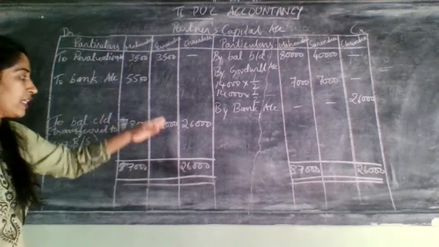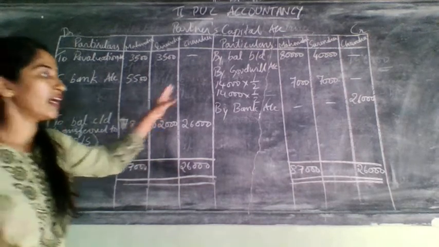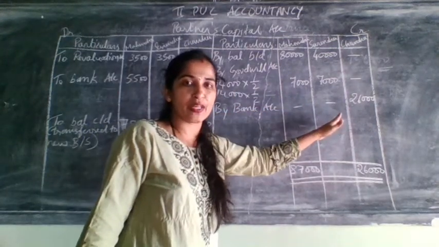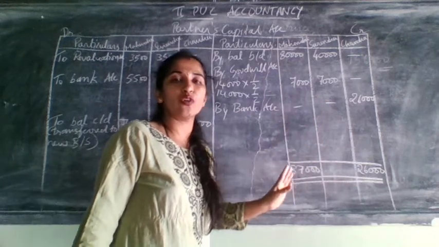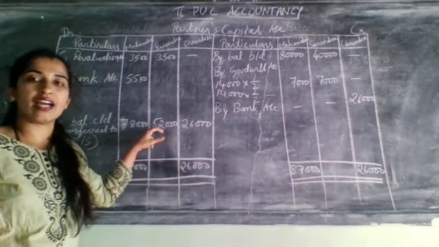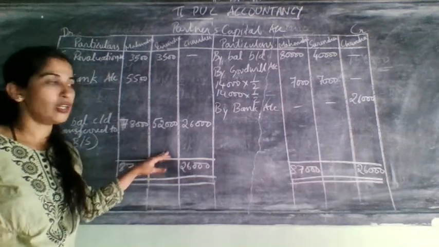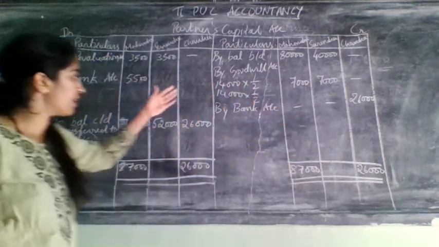But in Surendra's case, actually his balance was more than what he is having in the business at present. So at that time what do you need to do? To maintain this balance, he needs to bring extra amount now. So how will he bring the extra amount? First we will do the total, because this side it is less, this side it is more.